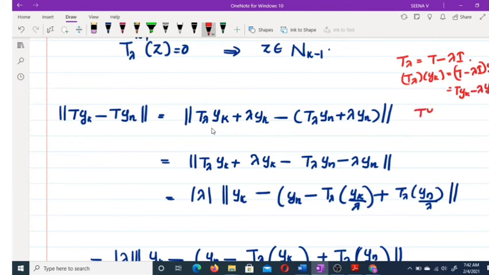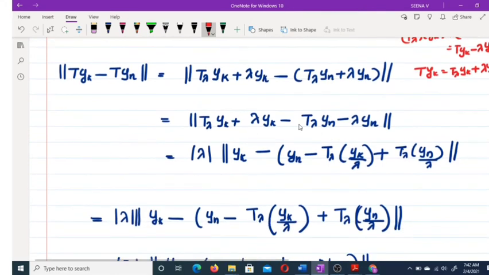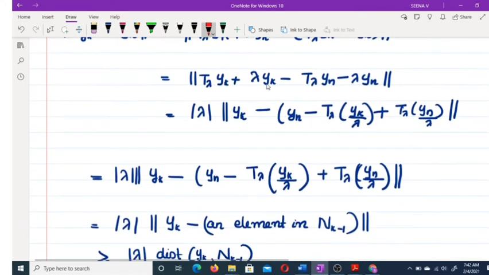So Tyk you can write as T_λ yk plus λ yk, minus Tyn, which you can write as T_λ yn plus λ yn. And from here, now you take mod λ outside.